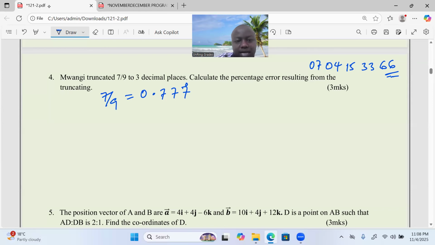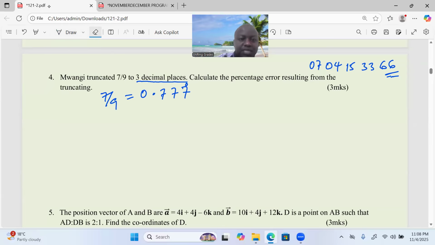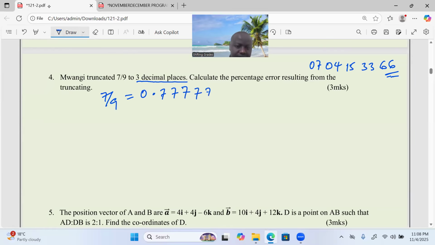Now, when you are told that Mwangi truncated to 3 decimal places, then it means he just truncated like that: 0.777, without considering what is next. When you talk about truncating, it means after the third decimal point, he doesn't even consider what is to the right, so as to know whether it becomes 0.778 or it remains 0.777.